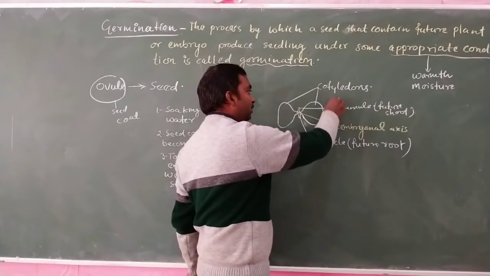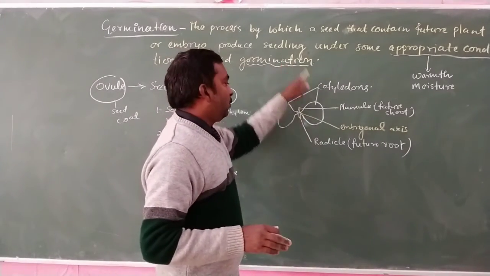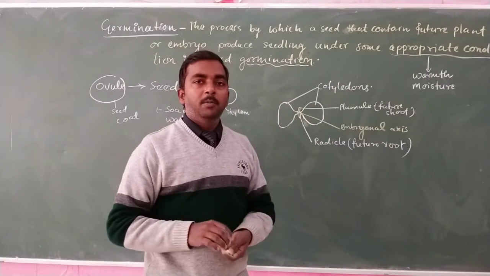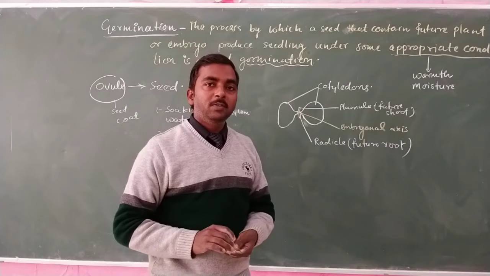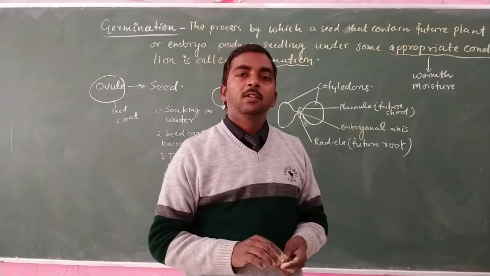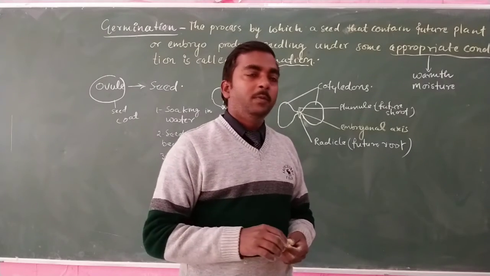The plumule makes the stem portion of the seedling, while the radicle makes the root portion. In this way, the product of fertilization in flowering plants, the seed, germinates with the help of its various components.